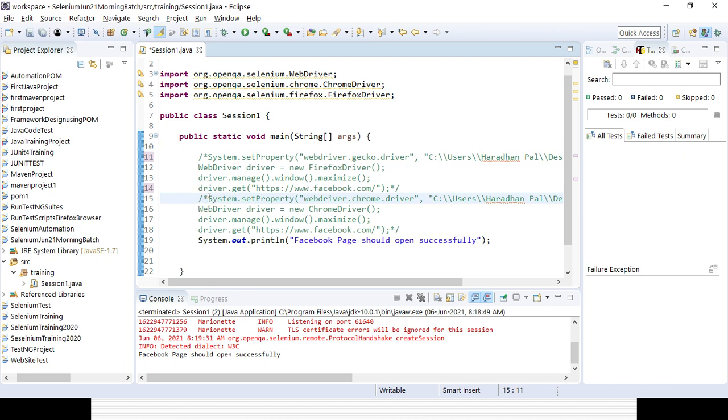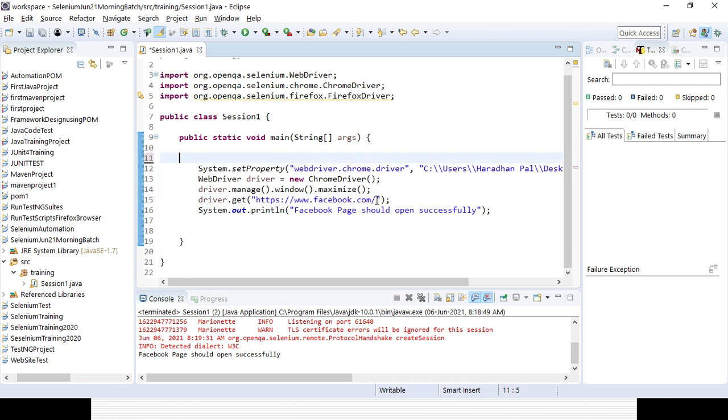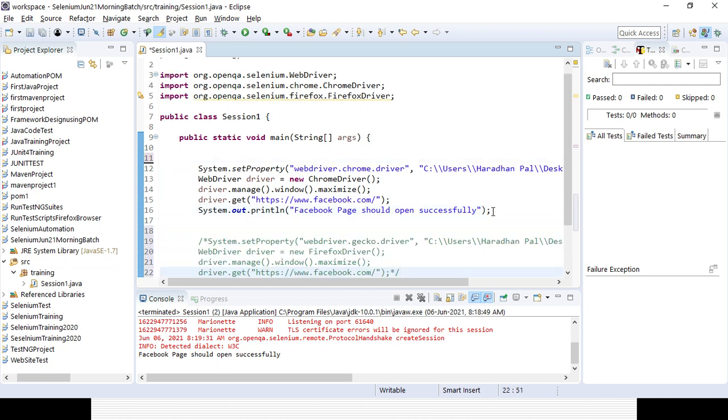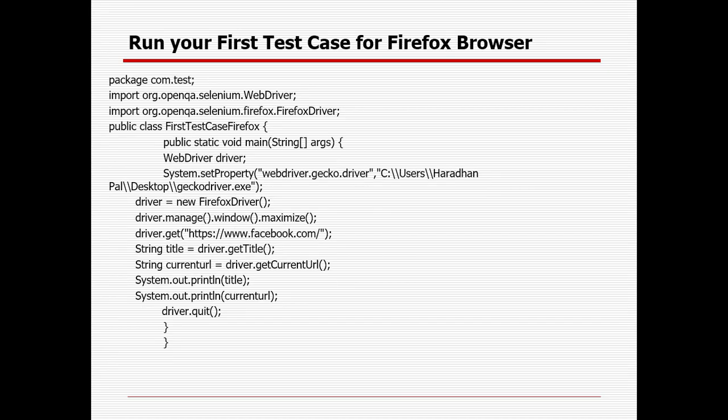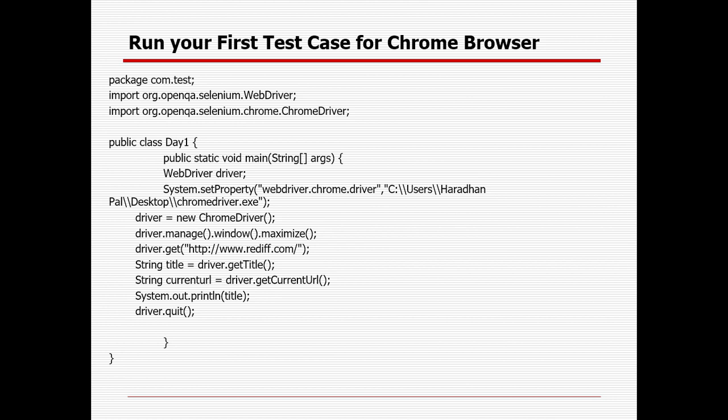You can uncomment it here, just removing that particular section. So now it's only the Chrome browser. Okay, the next part I will show you. These are the lines of code I have tried to write down here also.